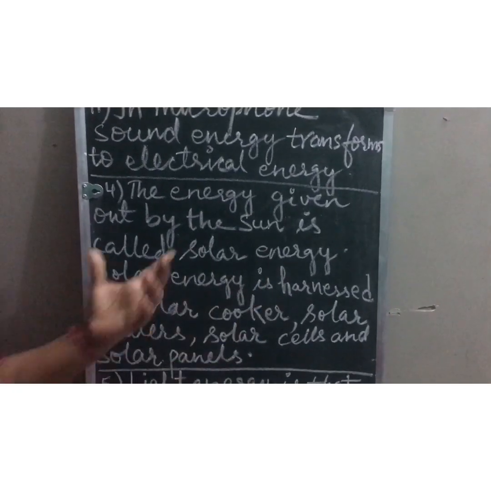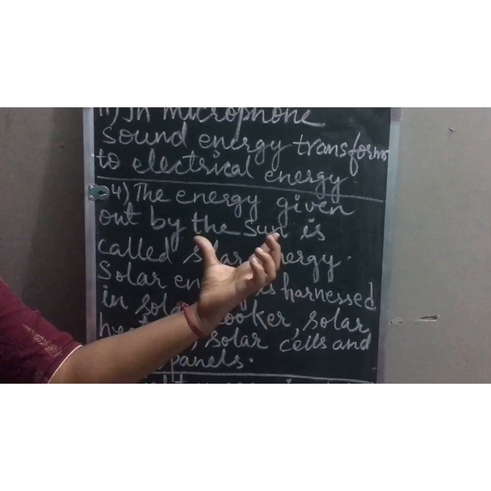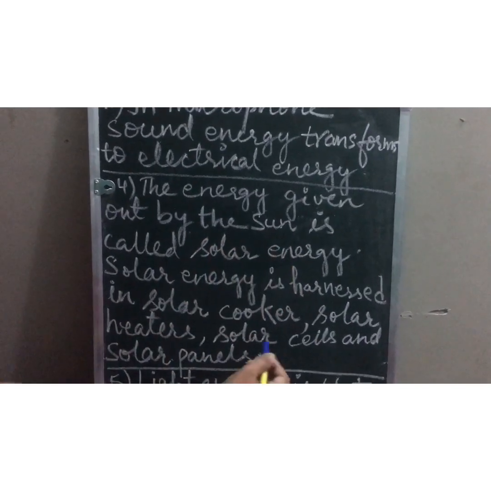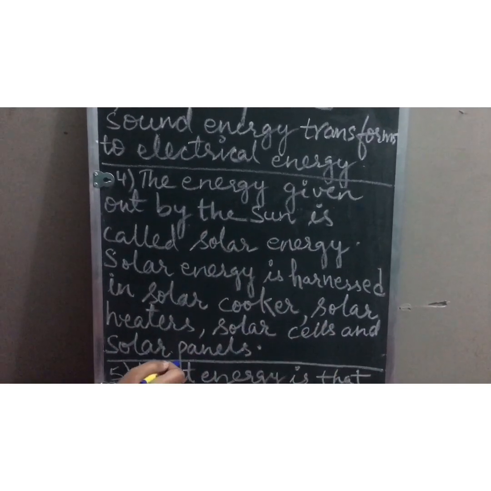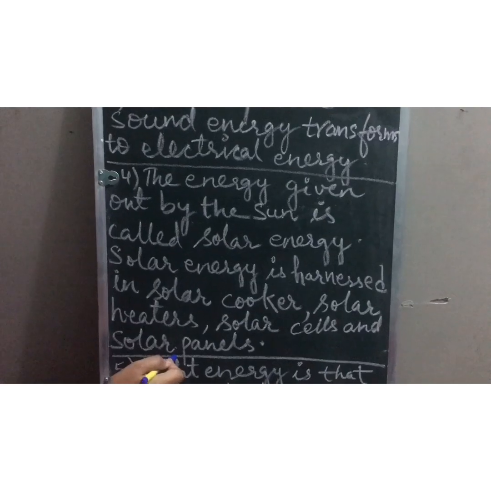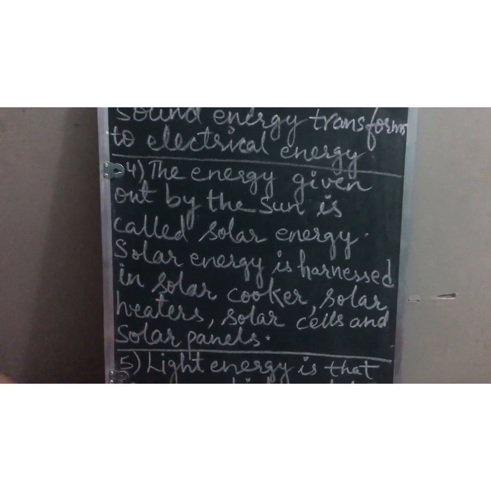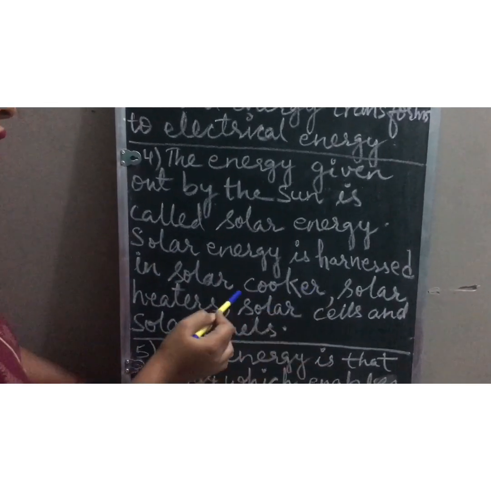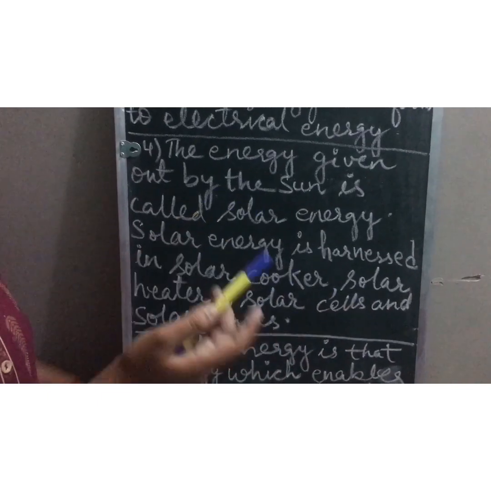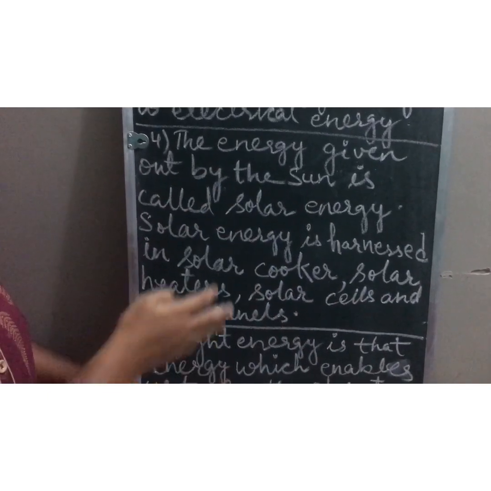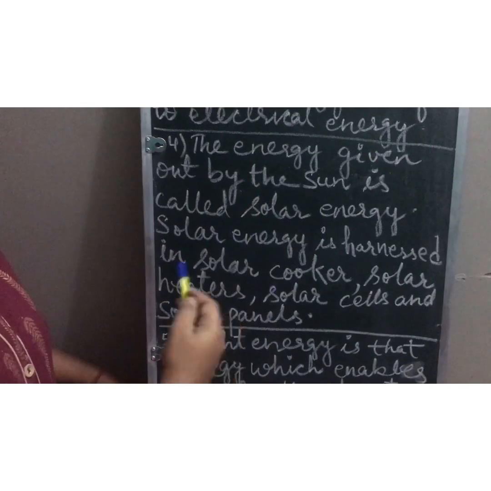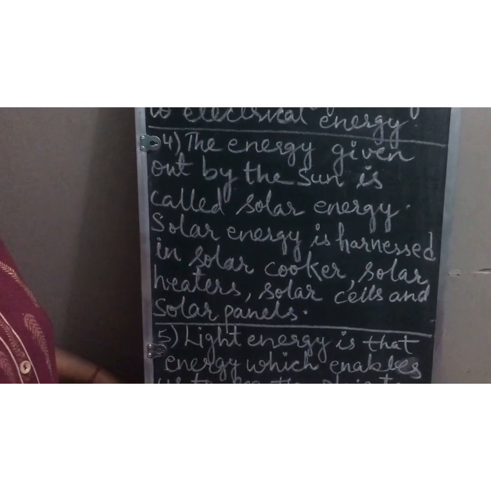In all these appliances we are using solar energy, light energy. In solar cells and solar panels we are using the light energy of the sun to convert into electrical energy, whereas in a solar cooker and the solar heater we are using the thermal radiations given out by the sun to convert into heat energy.